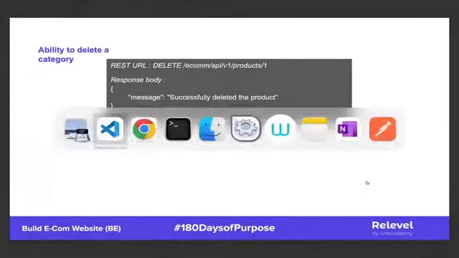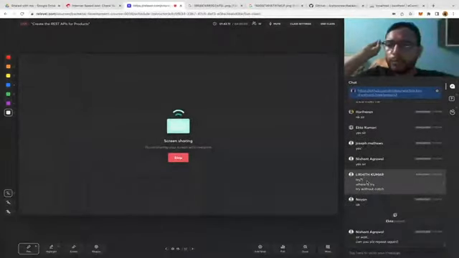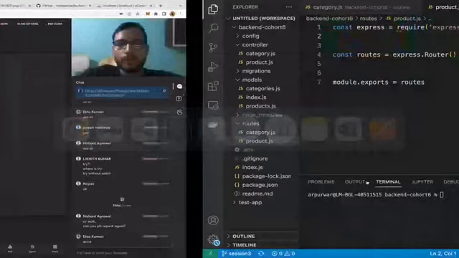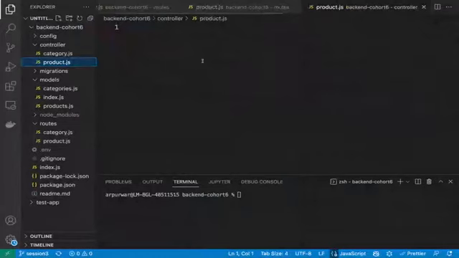Yeah, please do it. I have not done anything new. I just created two new files inside the controller folder and the routes folder. Inside the controller folder, my file is product.js. I have not written anything here because all the controller logic for product we are going to write here only.